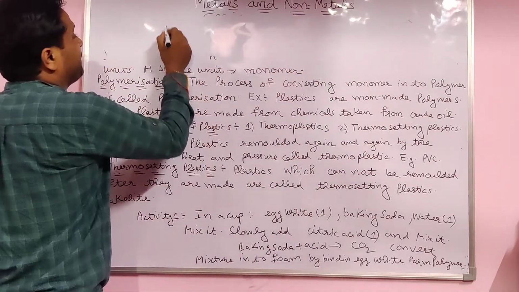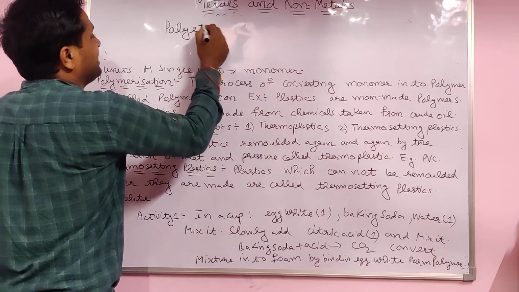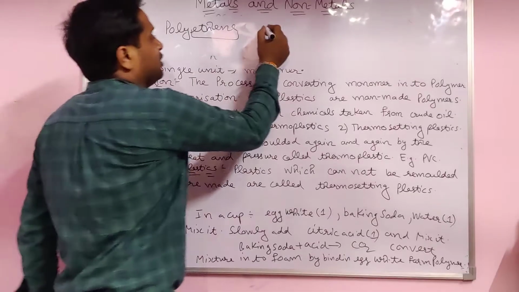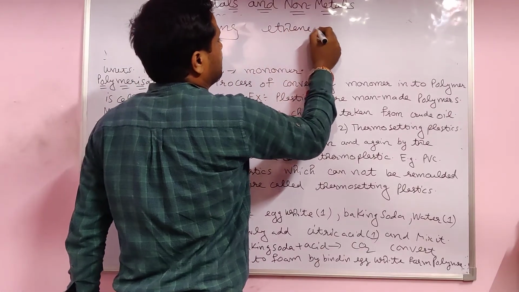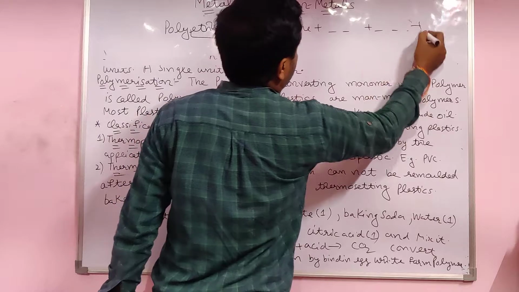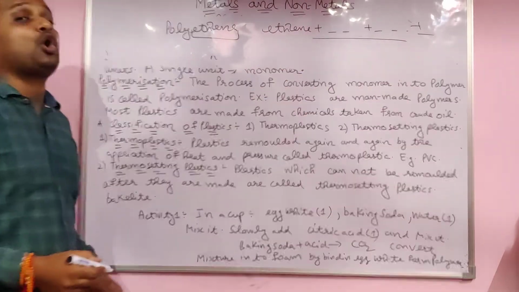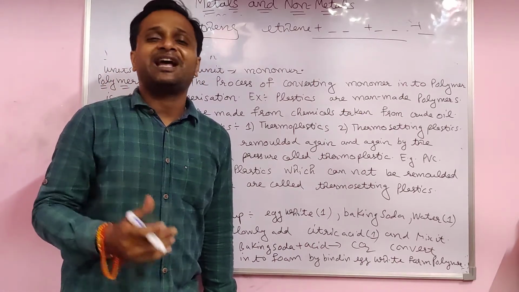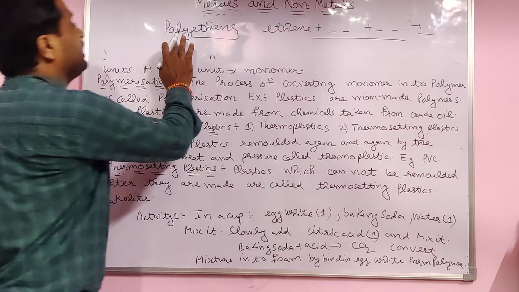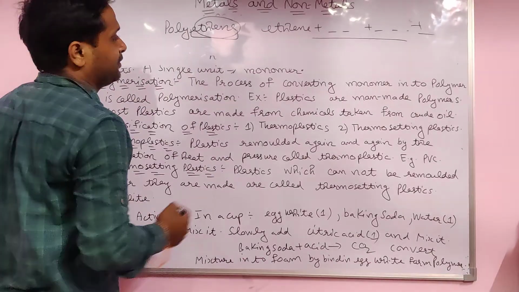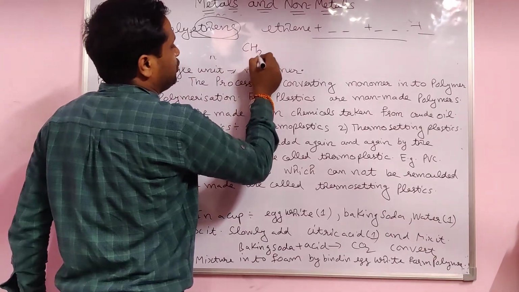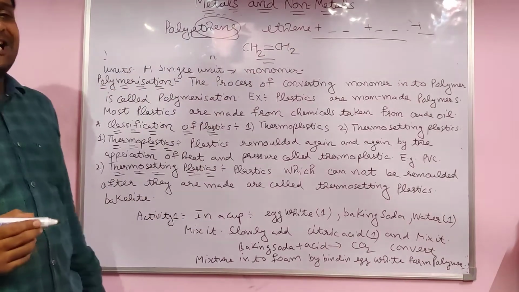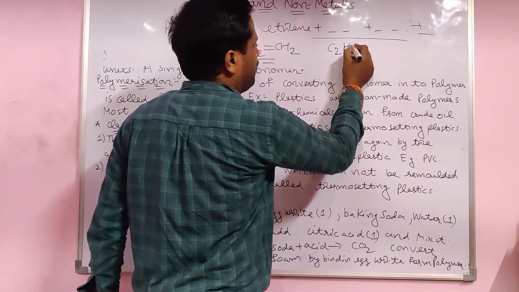For example, polyethylene. You know ethene gas. When two or more molecules of ethene combine with each other, that gives us polyethylene. Someone pronounces it like polythene, but actually it is polyethylene. Ethene is a gas. Its formula is CH2=CH2, we can say C2H4.